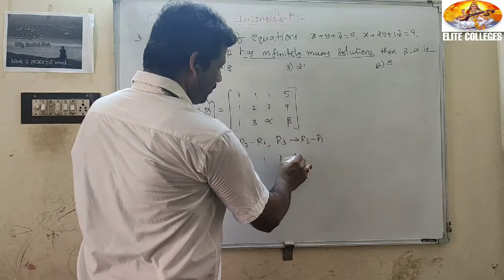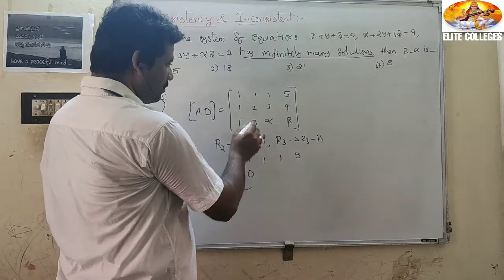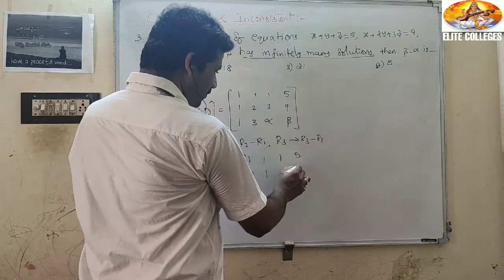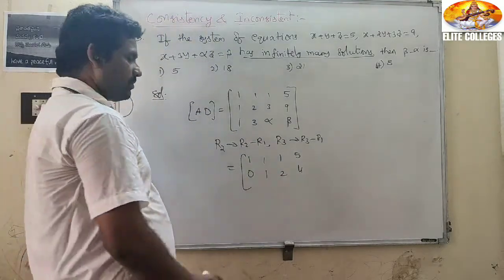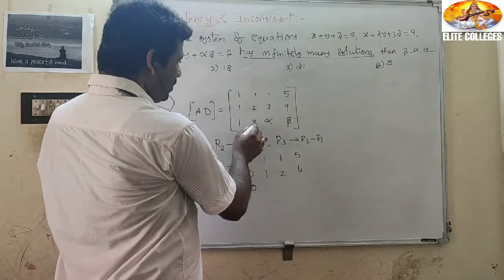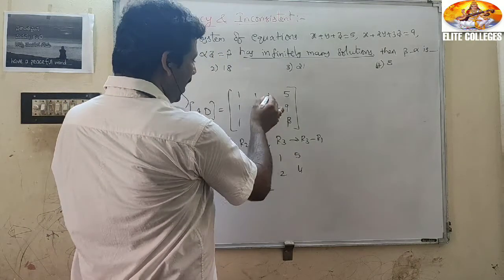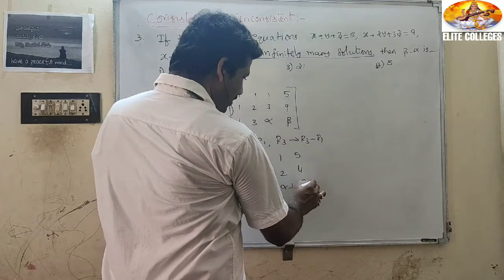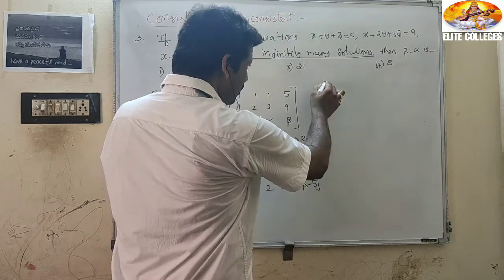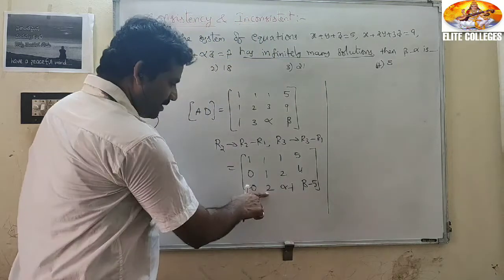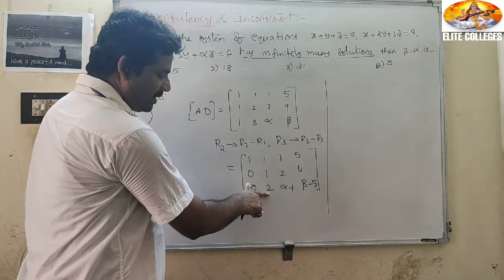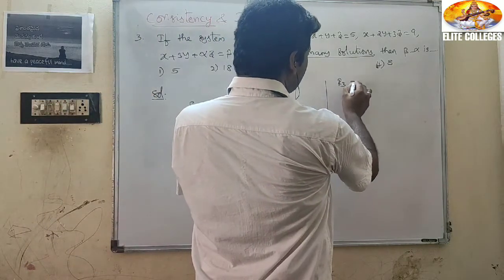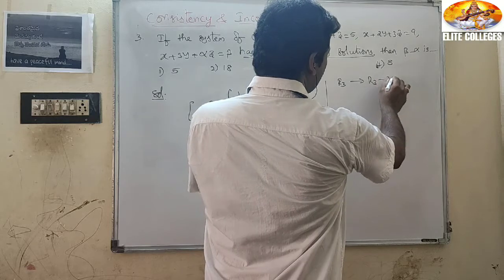1 1 1 5. R2 minus R1: 0, 2 minus 1 is 1, 3 minus 1 is 2, 9 minus 5 is 4. 1 minus 1 is 0, 3 minus 1 is 2, alpha minus 1, and this one is beta minus 5. Okay. Next one, make this also 0. R3 implies R3 minus 2 R2.